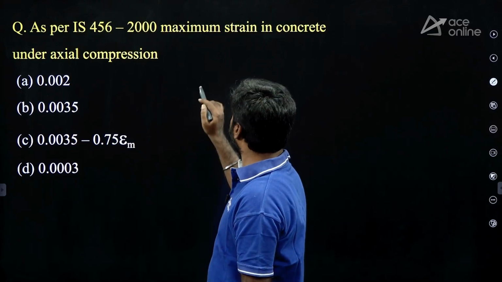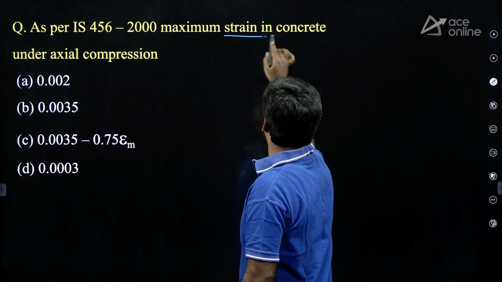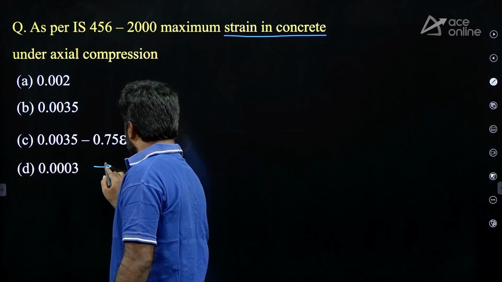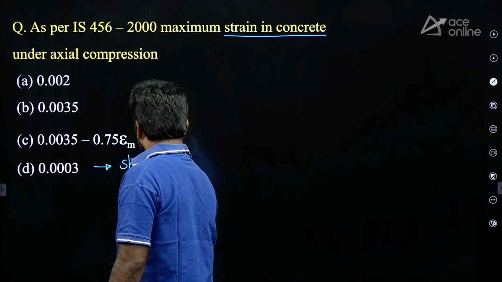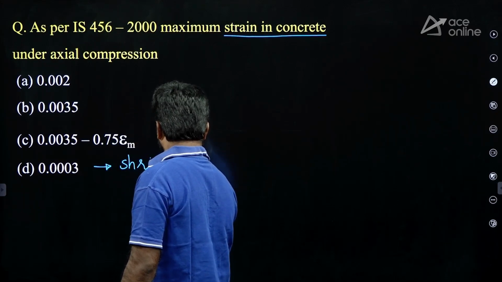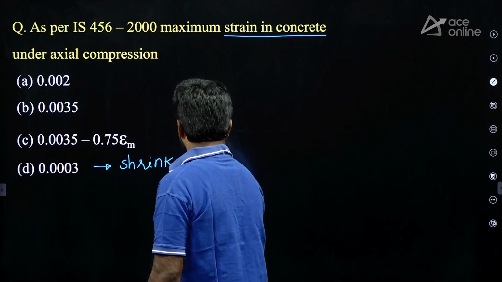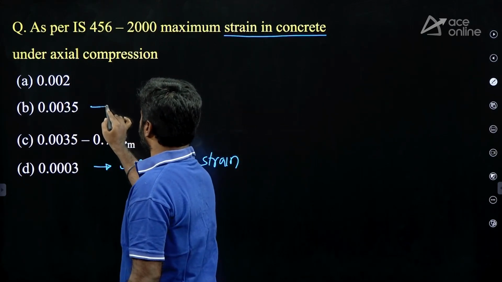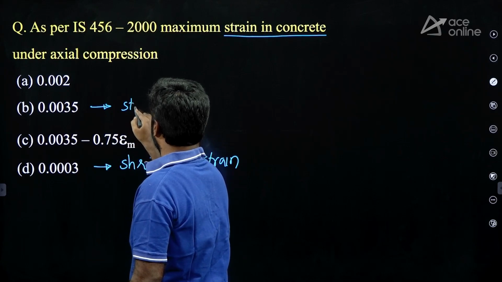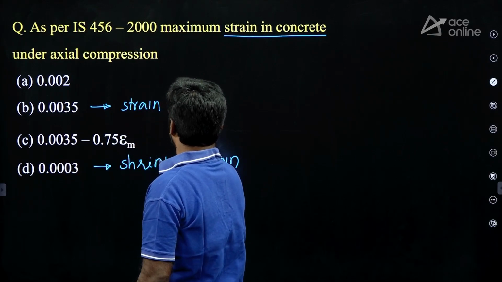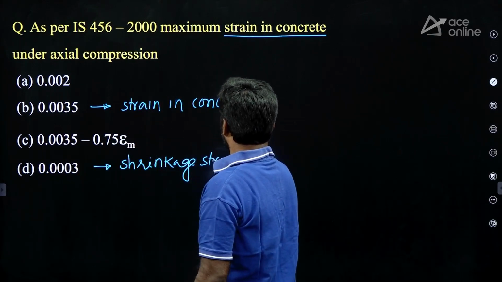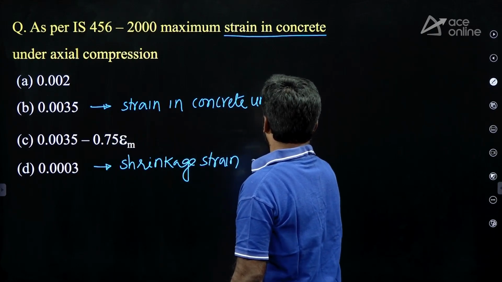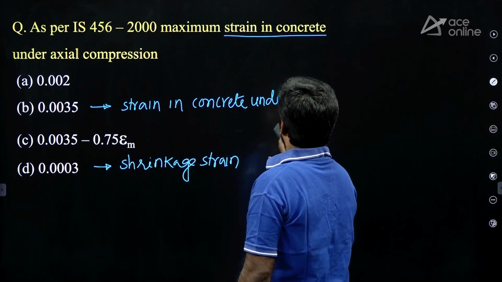Here they are asking strain in concrete. Actually, option D is the shrinkage strain in concrete. Option B is the strain in concrete under flexure.